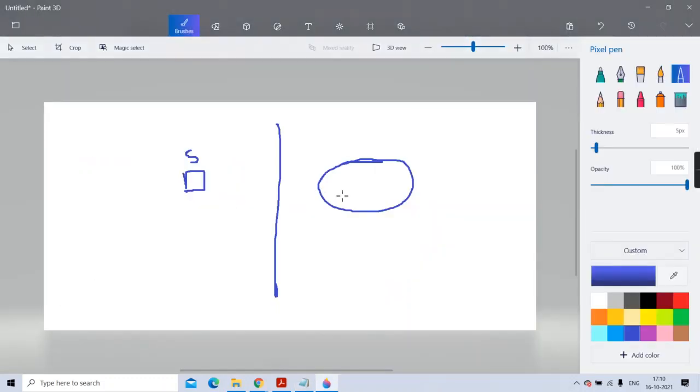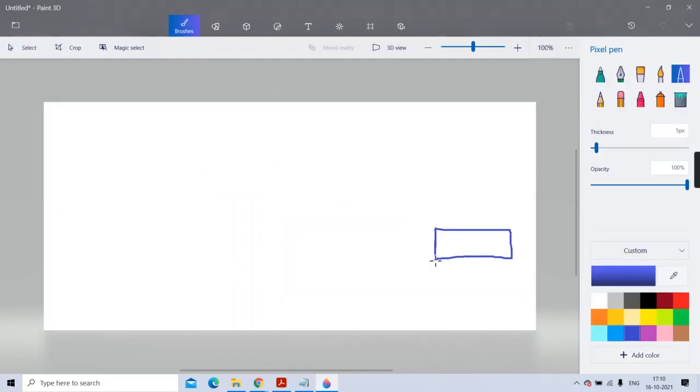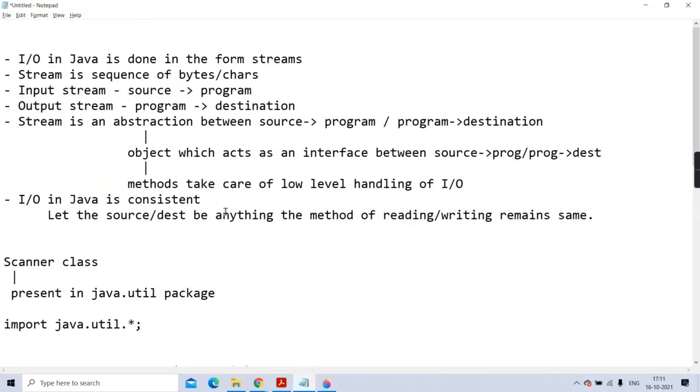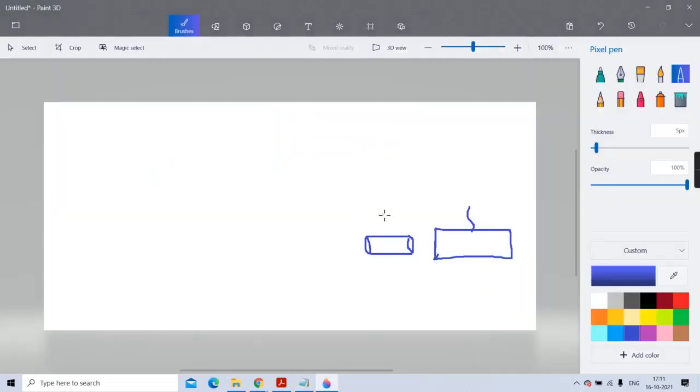Okay, and now finally the reference of that scanner object will come here. Now what has happened internally? This is your keyboard. Now, to that keyboard, who is connected? This is the stream. And in all the theoretical explanations I gave in the past, I've told you what a stream is. It is a sequence of bytes. But later I told you it is just an abstraction, meaning it's an object which is acting as an interface between the source and the destination.